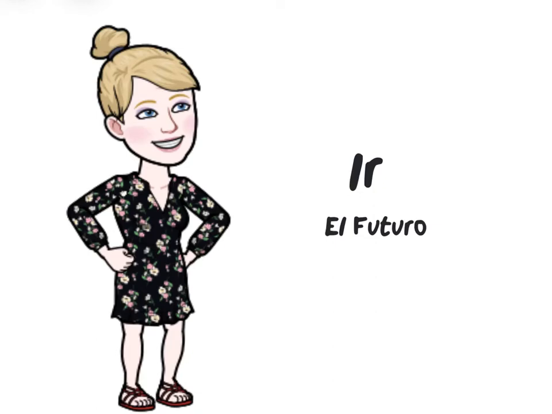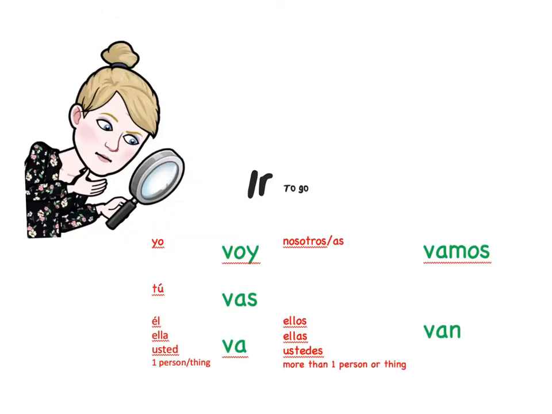Hola, estudiantes. The topic for today is the verb ir and how to use it to talk about the near future. First, let's review the forms of the verb ir. Ir means to go. Yo voy, tú vas, él, ella, usted, one person or thing va, nosotros vamos, ellos, ellas, ustedes van.